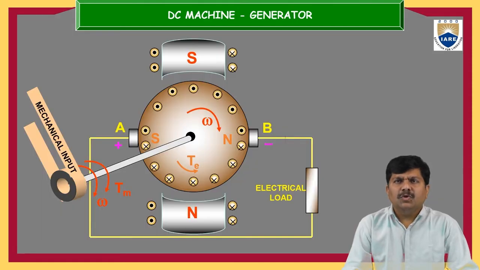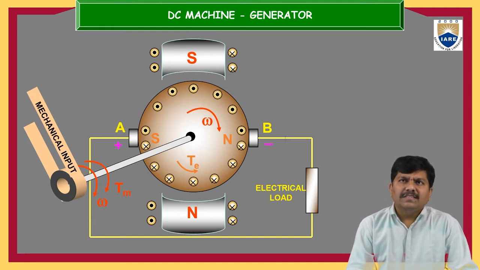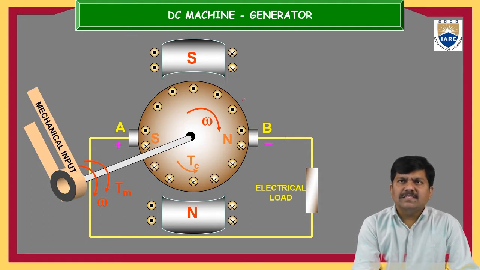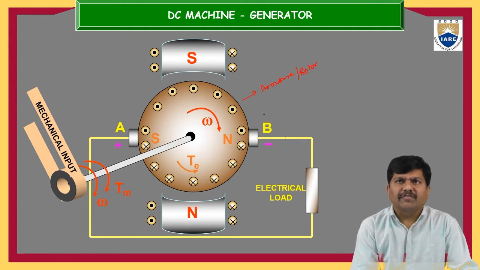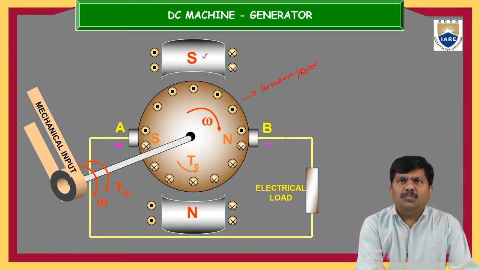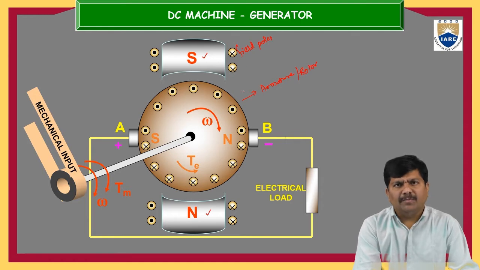So in either way, we can operate any electrical machine as a generator and as a motor based on the requirement. If you take a rough view of the DC machine, a circular one is there. This device is rotating in nature. It rotates continuously. The rotating part of this machine is called the armature. In three-phase machines, this is also called the rotor. A rotor is a rotating device. This south pole and this north pole are the field poles, also called field coils or magnetic poles.